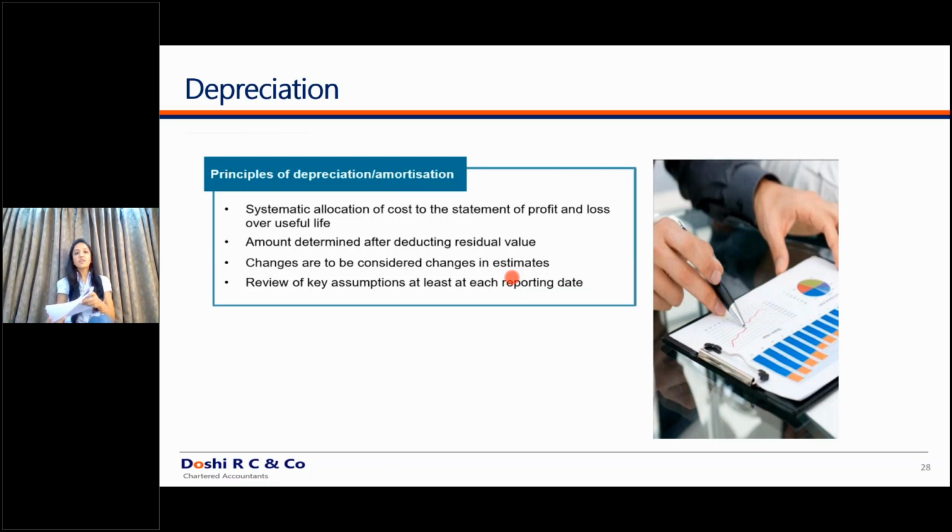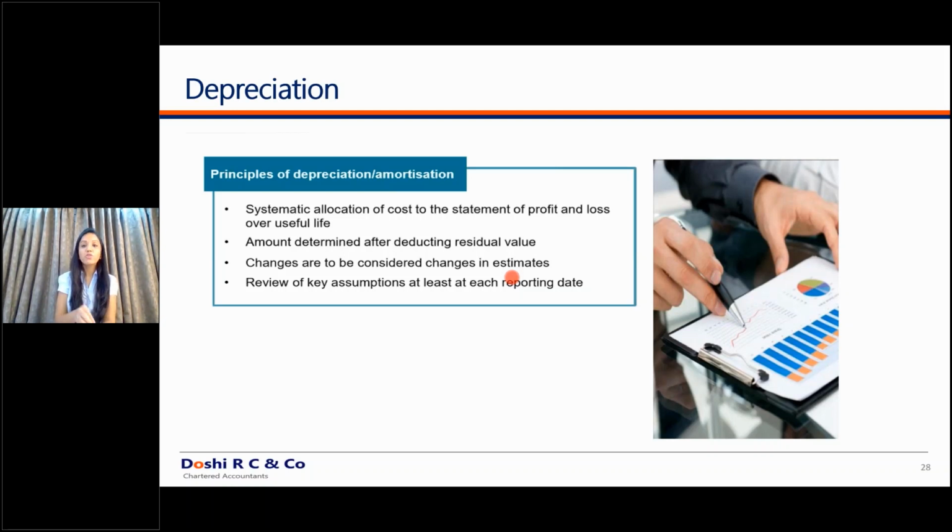What does the standard say? WDV or SLM is a base of estimate. How do you estimate your asset will be used? If I'm having plant and machinery, why do I use a WDV method? Because I estimate that in the initial years it will give me more benefits and in the subsequent years it will give me lesser benefits. If you're changing your method from WDV to SLM, it is a base of estimate. Now you're estimating that it will give you benefits over a straight line period. So since it is a change in estimate, it should not impact your retrospective financial statements and has to be given impact only prospectively. No restatement, nothing will happen on account of change in the method of depreciation.